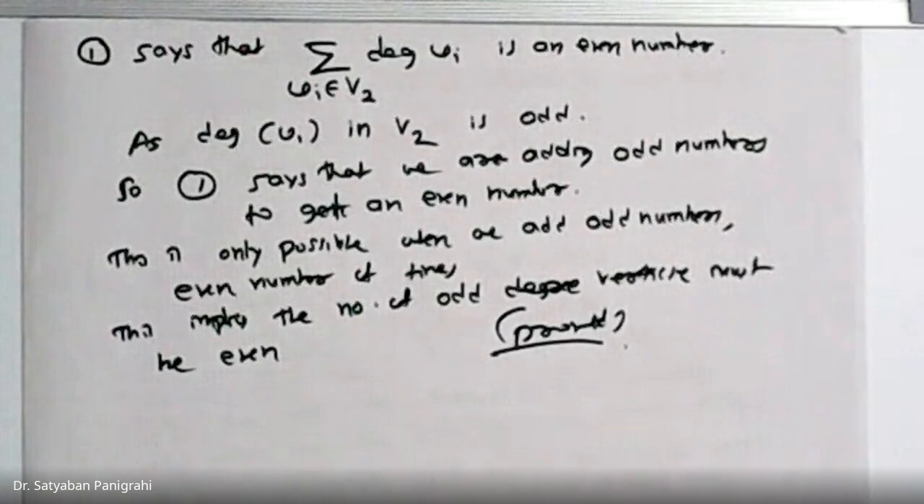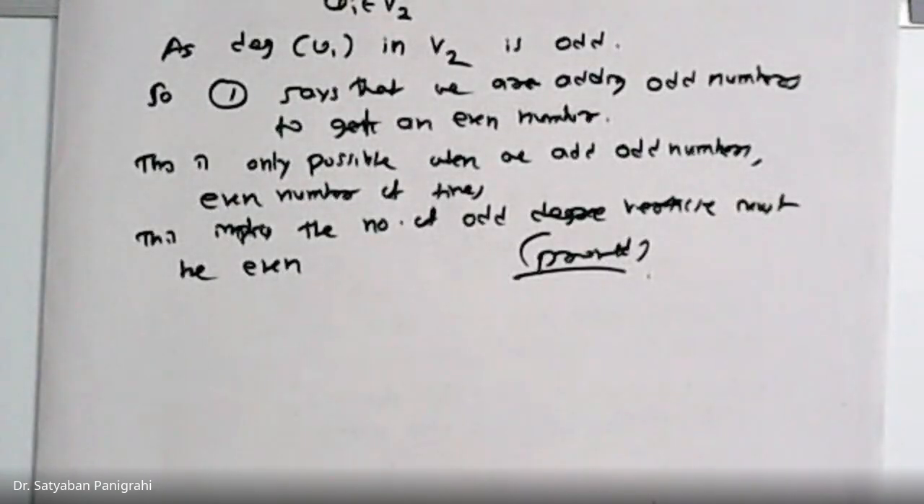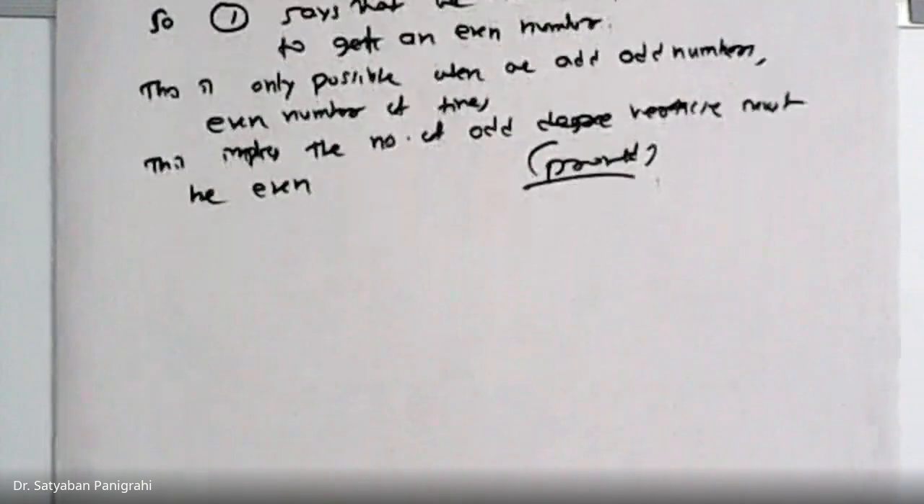Okay, that means we have proved two theorems. The first one is the handshaking theorem. It said that the sum of degree of each vertex is equal to 2 times the number of edges. And the second theorem states that the number of odd degree vertices is even.